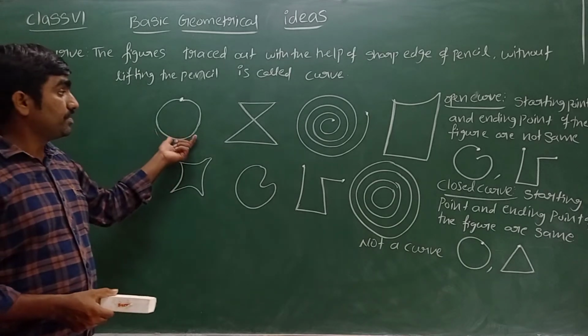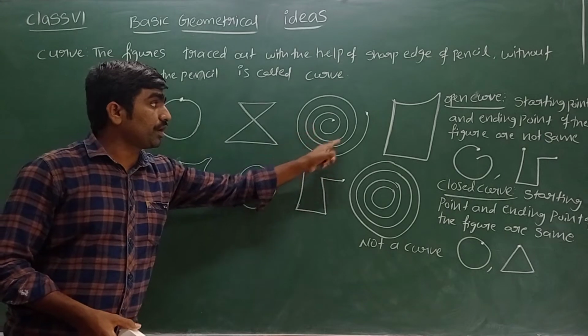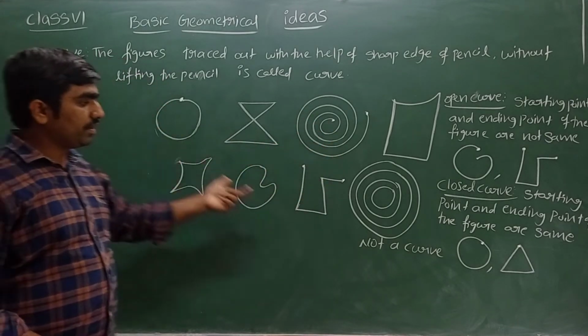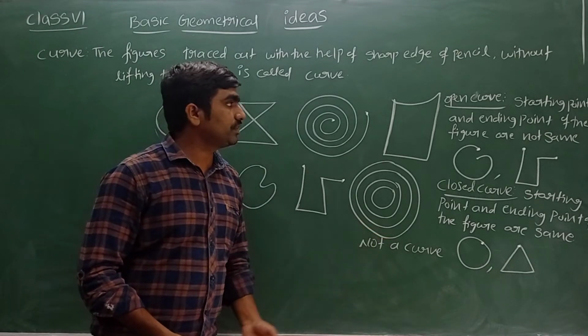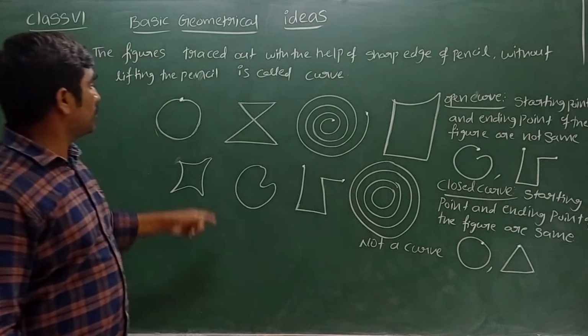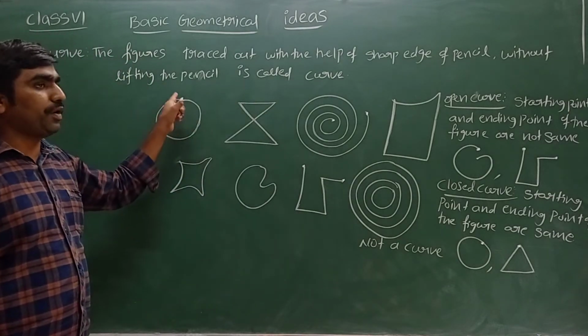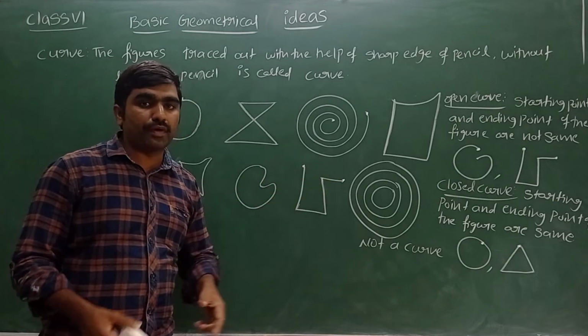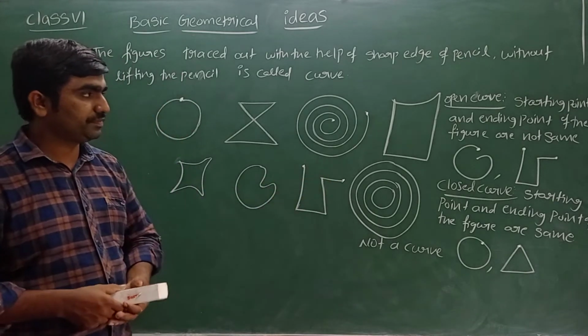The figures which are possible to draw without lifting the pencil or chalk are called curves. Here it is not a curve. Then what is open curve? What is closed curve? Closed curve means starting point and ending point both are same. Open curve means starting point and ending point both are different.